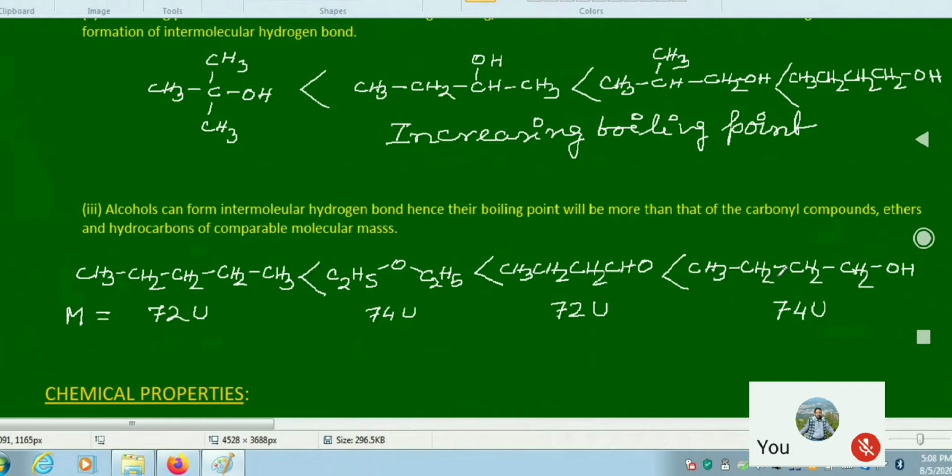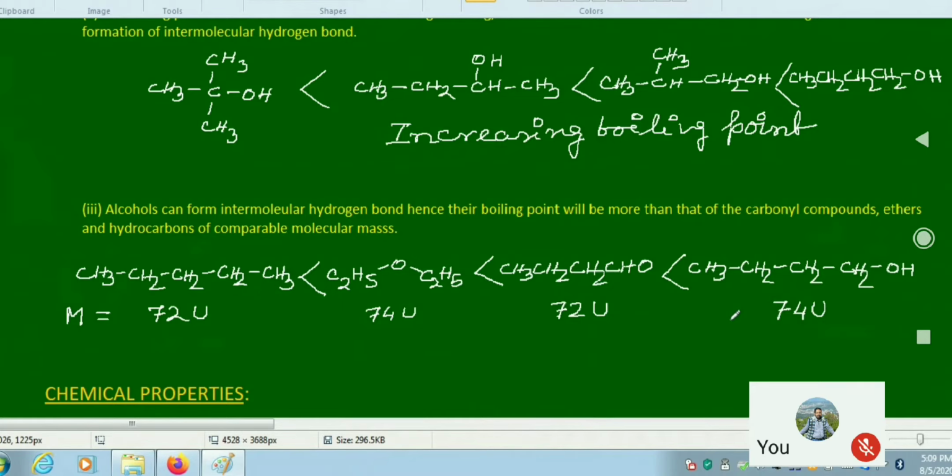So you can find that they all are having almost similar molecular mass, but towards the alcohol, the boiling point is increasing, and this hydrocarbon, normal pentane, is totally nonpolar substance. Therefore the intermolecular attraction force is also less, and there is no scope of hydrogen bond also. So in this way we can compare the boiling point of compounds having different functional groups.